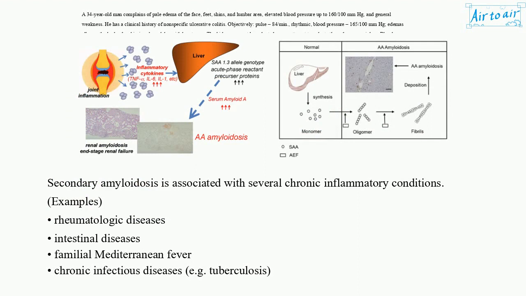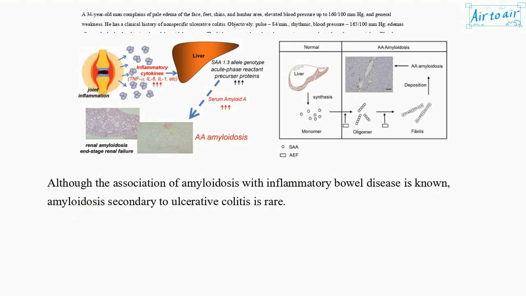Secondary amyloidosis is associated with several chronic inflammatory conditions. Examples: rheumatologic diseases, intestinal diseases, familial Mediterranean fever, chronic infectious diseases, e.g. tuberculosis. Although the association of amyloidosis with inflammatory bowel disease is known, amyloidosis secondary to ulcerative colitis is rare.